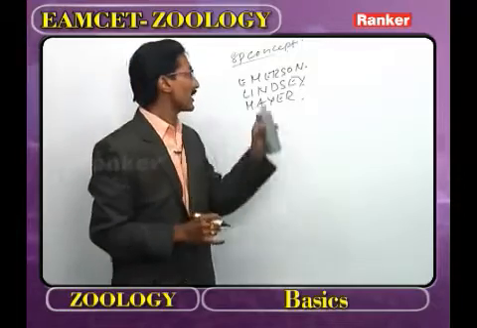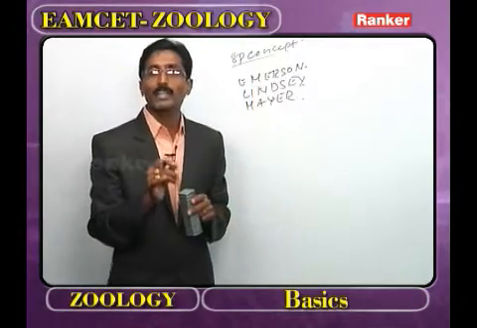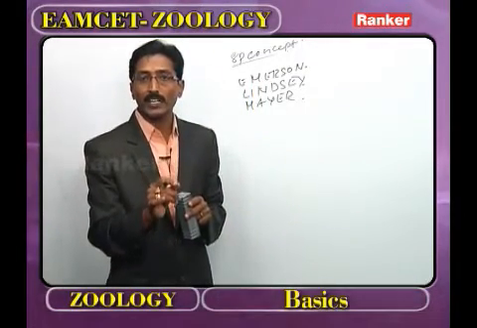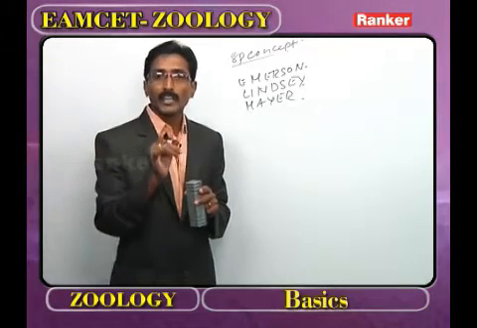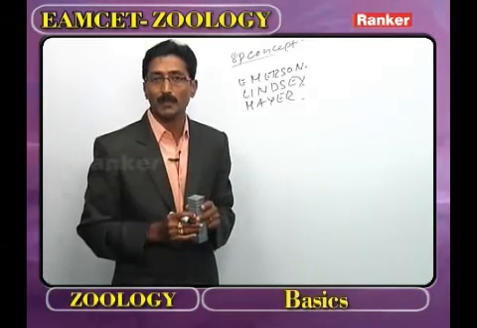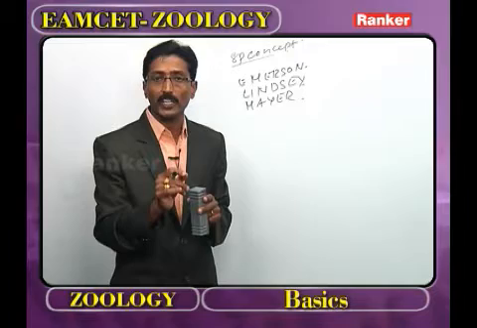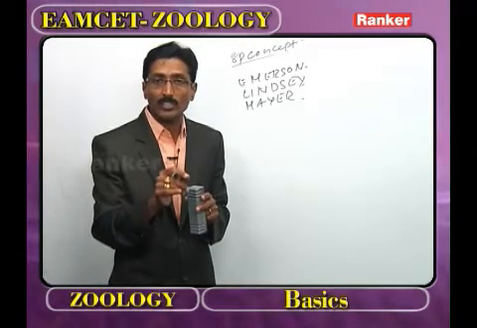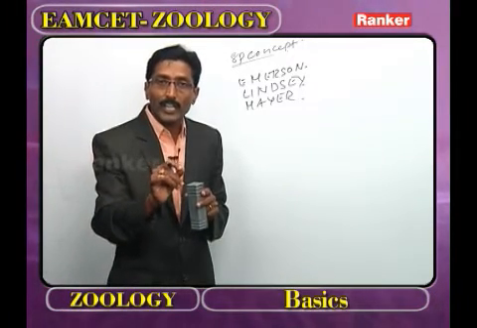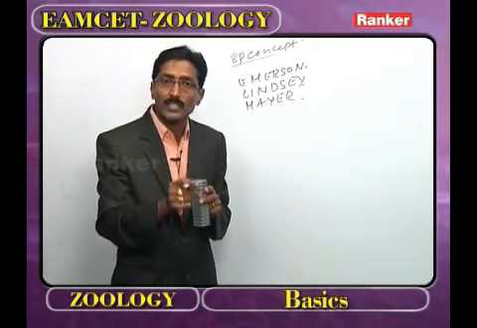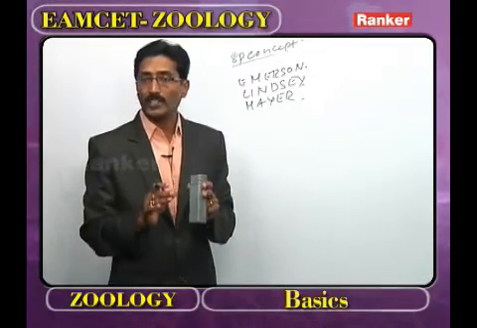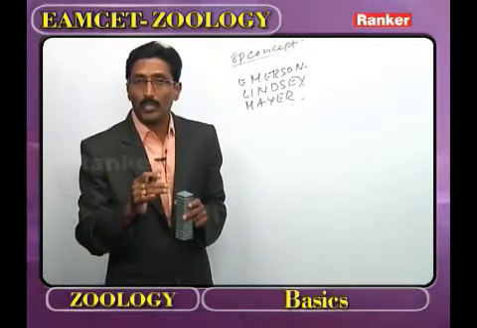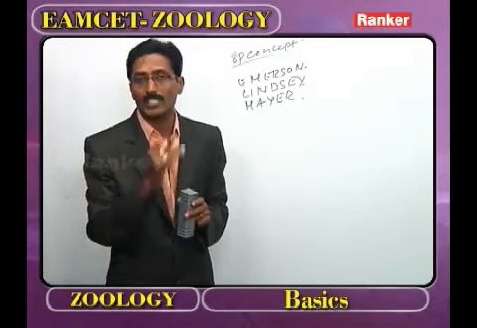Again, it is repeated. According to Emerson, what is meant by species? Genetically distinctive, reproductively isolated natural population. In the words of Lindsay, what is meant by species? Aggregation of individuals resembling each other but derived from a common reproductive sequence. In the words of Mayer, what is meant by species? Potentially interbreeding, reproductively isolated from other species.